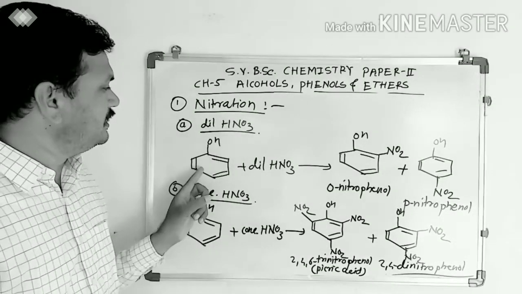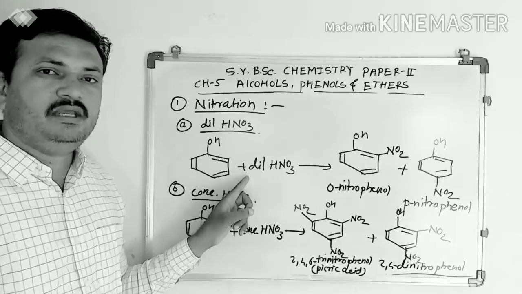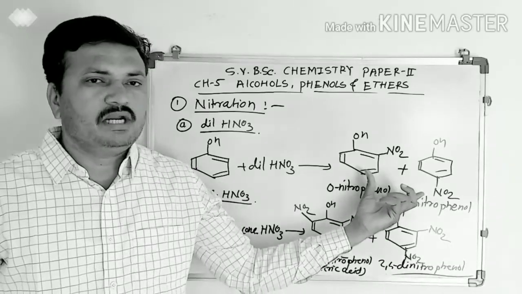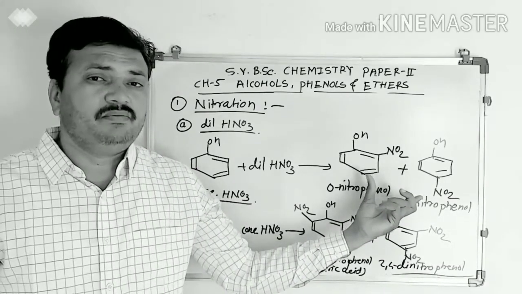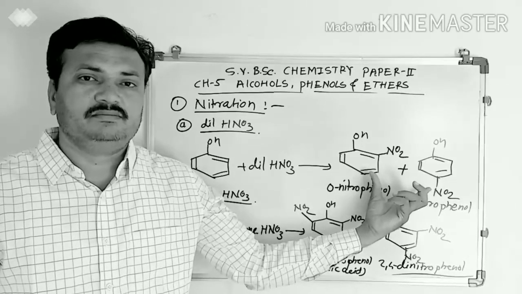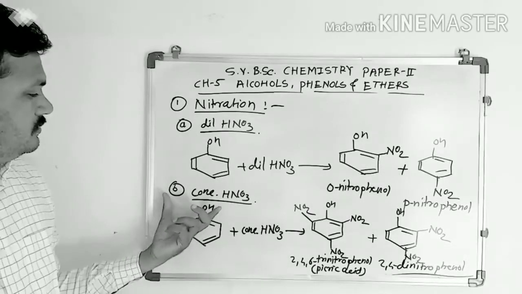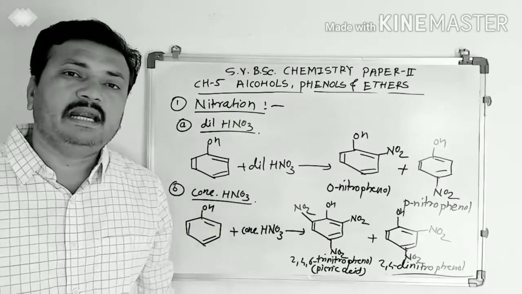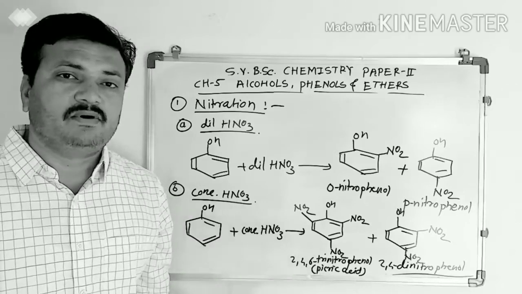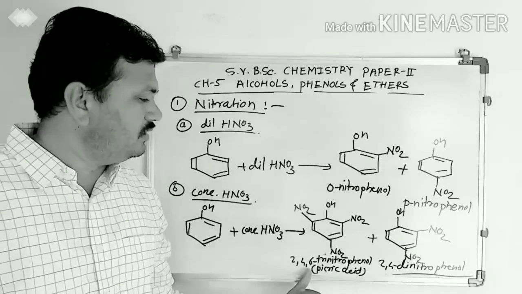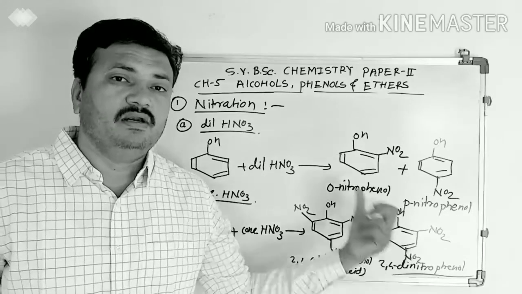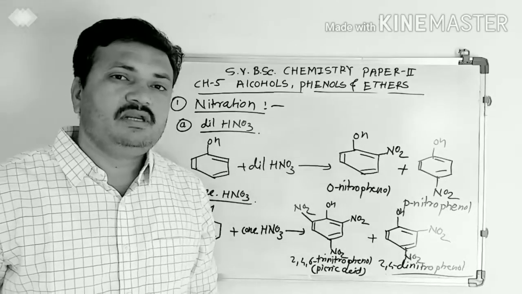When phenols are treated with dilute HNO3, then we get the mixture of two products, orthonitrophenol and paranitrophenol. These two products can be separated by distillation. When phenols are treated with concentrated nitric acid, then we get the mixture of di and tri substituted products. It is trinitrophenol, picric acid, and 2,4-dinitrophenol. These are the nitration reaction products.